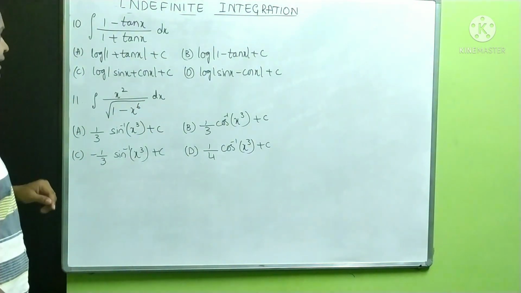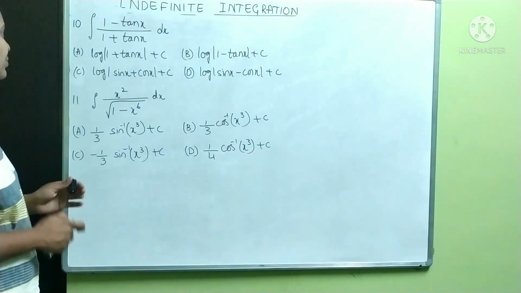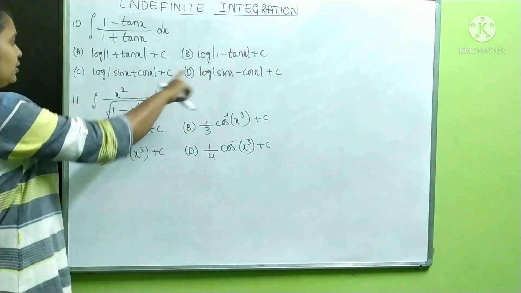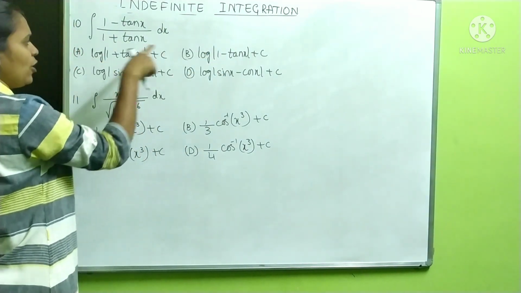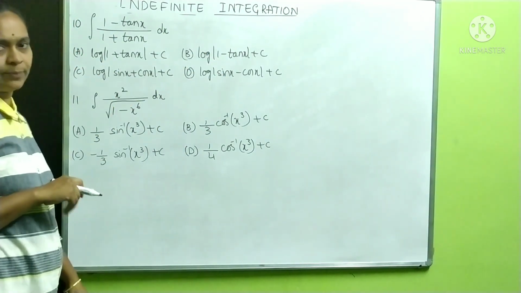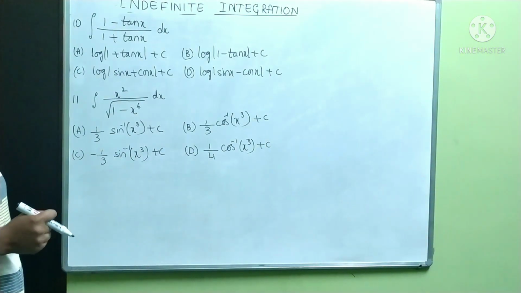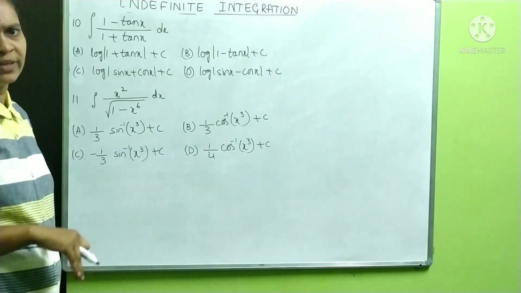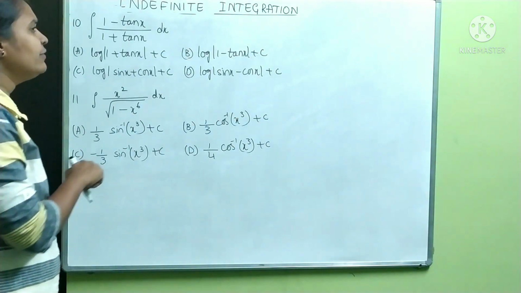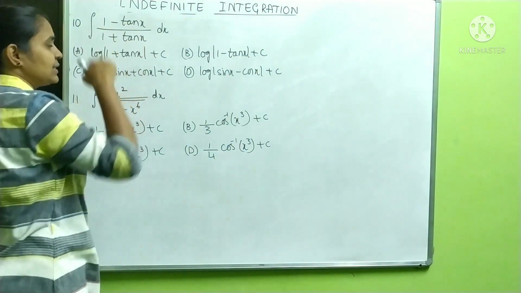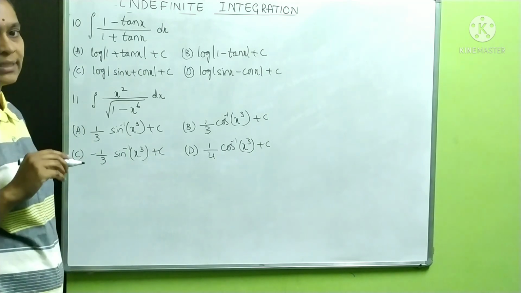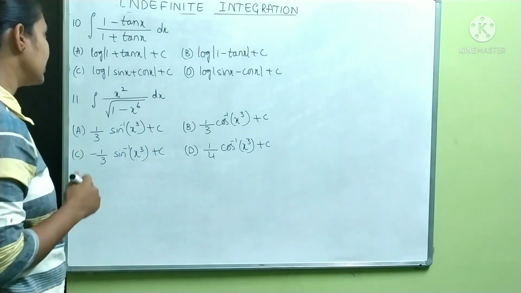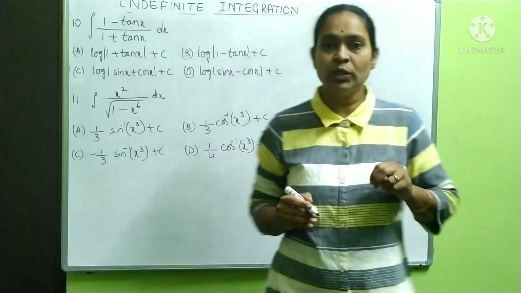10th one, integration of 1 minus tan x by 1 plus tan x dx. See here, every option is in the form of log. If you want to get log, it is of the form 1 by x or else f dash of x by f of x. What I will do, I will convert tan x as sin x by cos x. I will write tan x as sin x by cos x. Then how does it look? It is going to look like this.